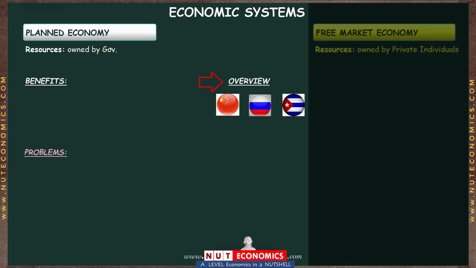Now, the way the economies of these planned systems work is that the government literally owns all of the land, labor, capital, and enterprise, and the government basically tries to identify what the country needs, and then the government just sort of decides which resources it's going to use to make those things. So if the government feels that the country maybe needs a lot of steel, then the government will just allocate some piece of land, it will just decide which piece of land, and then it would just allocate some of the resources and make a factory over there, and then it would just assign some of the people that, look, you don't have any choice.